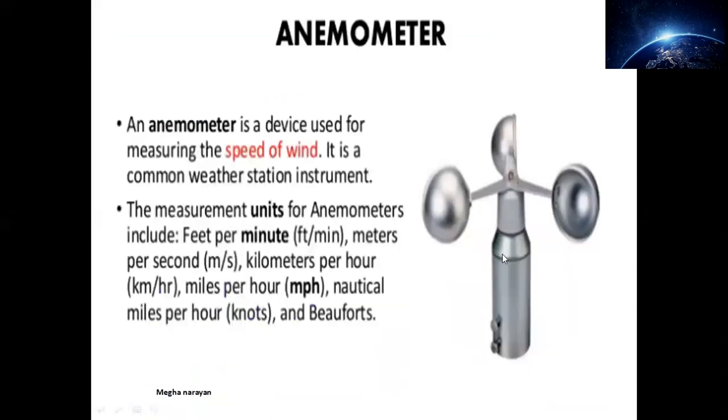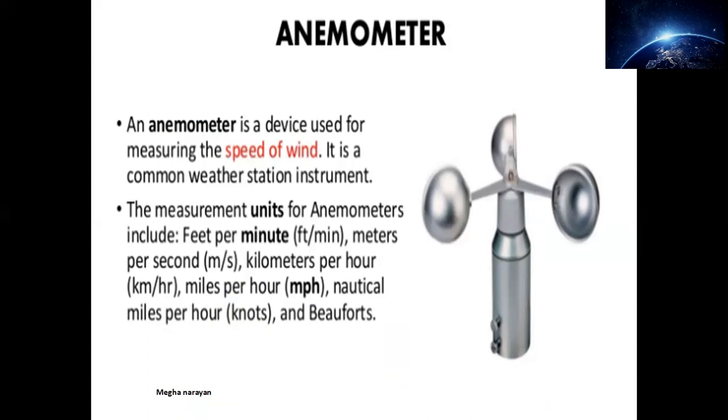Okay. So moving on now to another device. We were talking about the anemometer. An anemometer is a device which you can see in this slide, made up of three bowl-like structures combined together. It is used to measure the speed of wind. Okay, so you use this sort of device to measure the speed of wind.